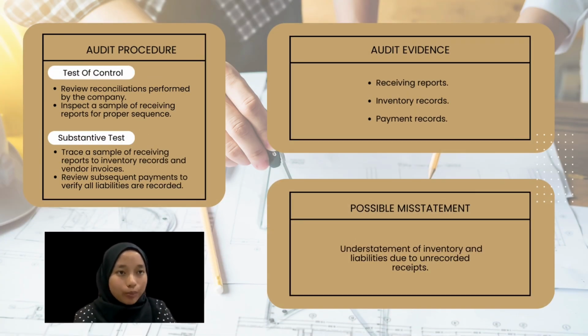a sample of receiving reports for proper sequence, while for the substantive test, trace a sample of receiving reports to inventory records and vendor invoices and review subsequent payments to verify all liabilities are recorded. Audit evidence includes receiving reports, inventory records, and payment records. The possible misstatement is understatement of inventory and liabilities due to unrecorded receipts.